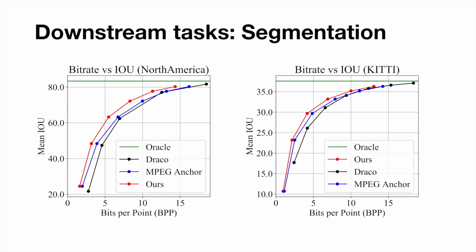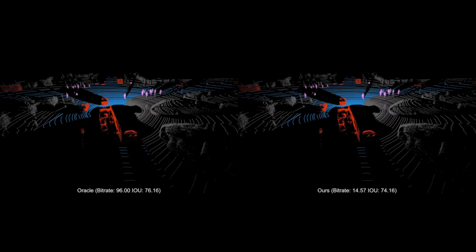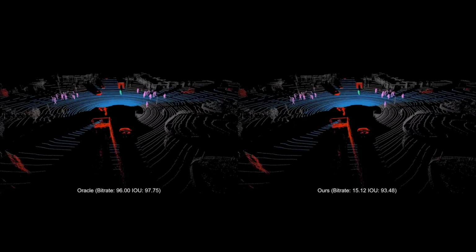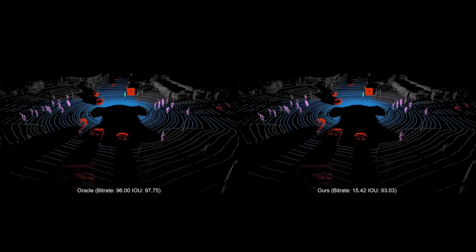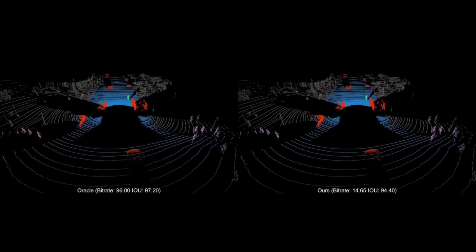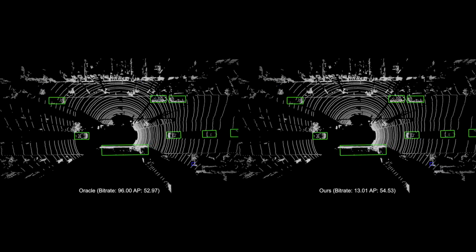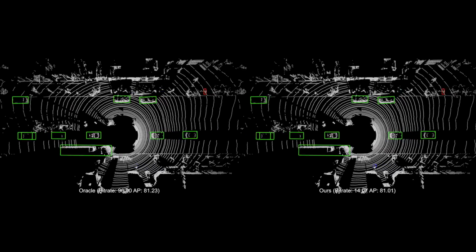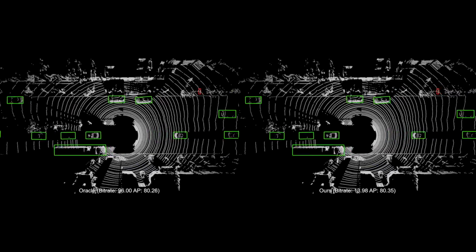Another important metric for compression is the effect on the performance of downstream tasks. Here we show mean IOU for semantic segmentation. At similar bit rates, our method outperforms all baselines. Comparing results for semantic segmentation on uncompressed point clouds and point clouds compressed using our method, the results are nearly identical. We also perform an analogous experiment for object detection. Again, we observe that our compression algorithm has minimal impact on the performance of object detection models.